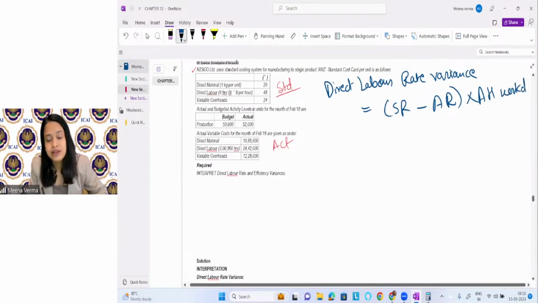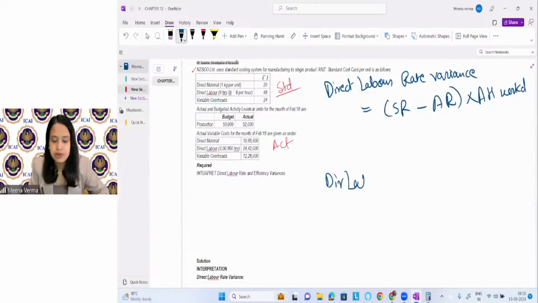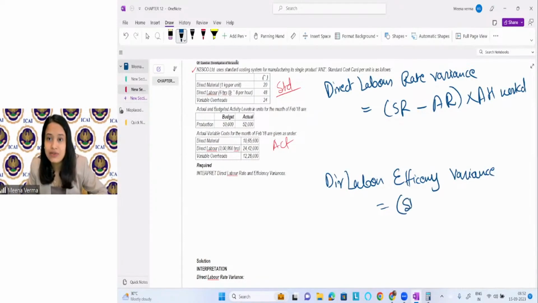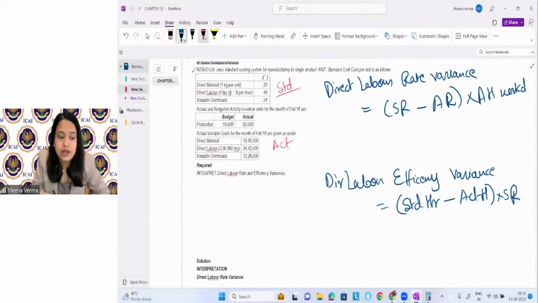Okay. And then what do you have to calculate? Direct labor efficiency variance. How will you find it? So standard hour minus actual hour into standard rate, right? Okay, now let's see what information we have here.